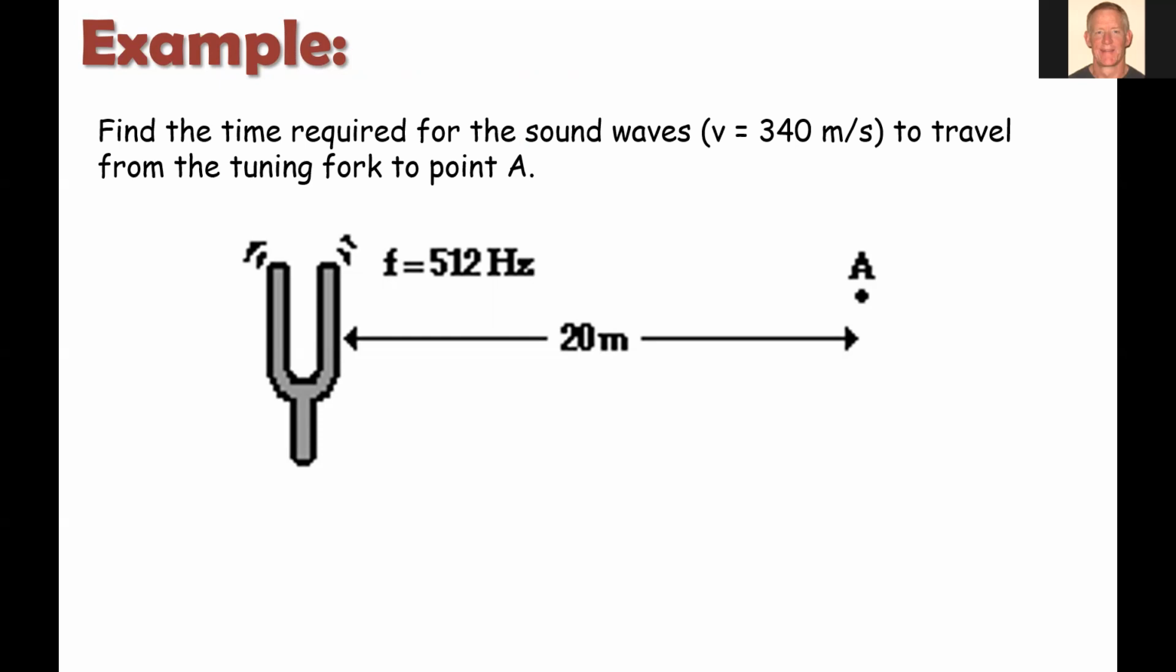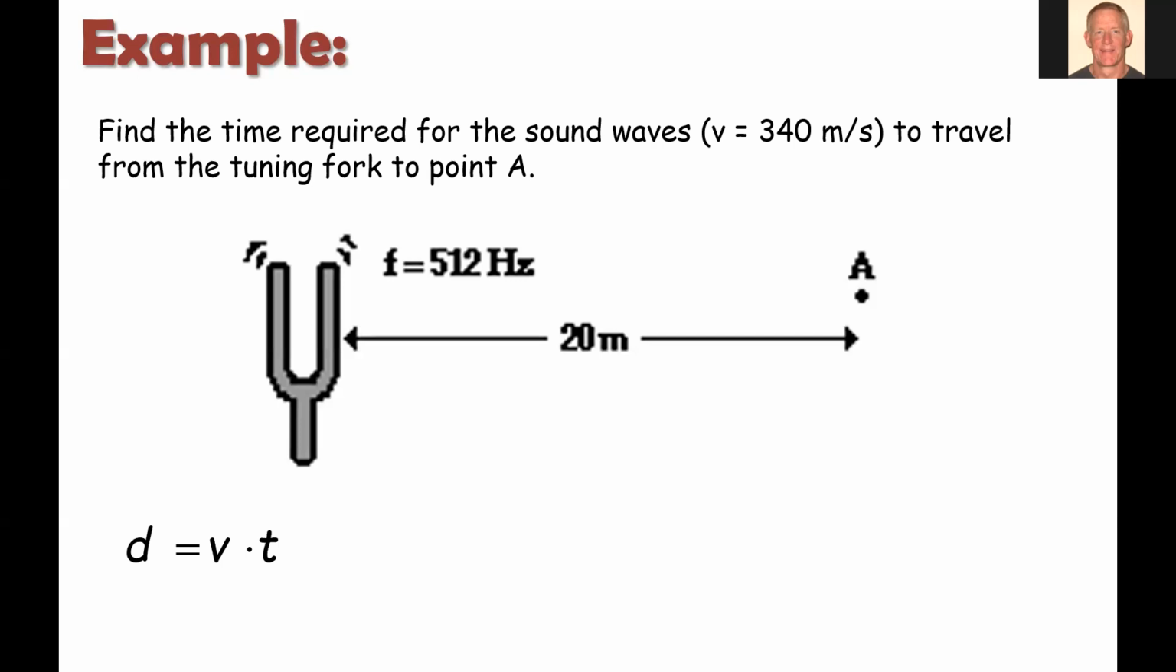And then we also are given the frequency. Now, a tuning fork is a little metal device that will vibrate and produce a frequency. If you hold it up to your ear, you can hear it. And this particular one has a frequency of 512 hertz. And we want to know how long it will take the sound to travel the 20 meters. So in some ways, we can solve this problem very easily.